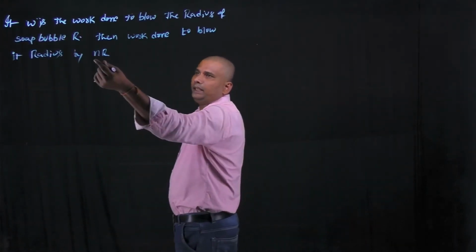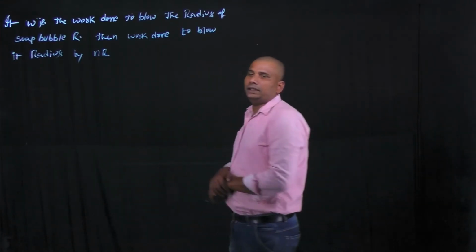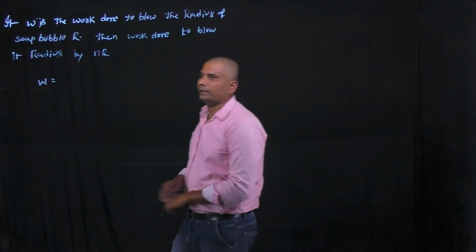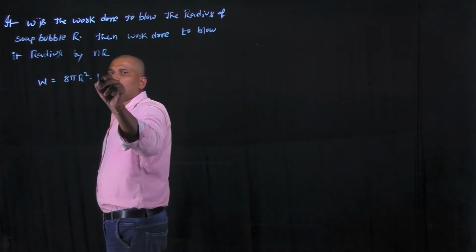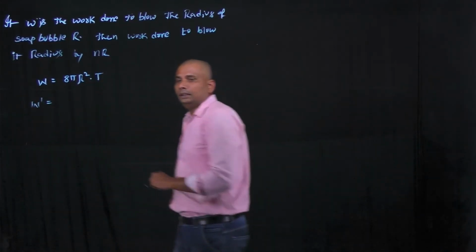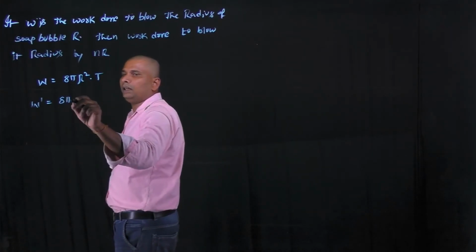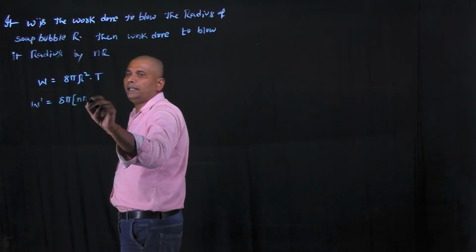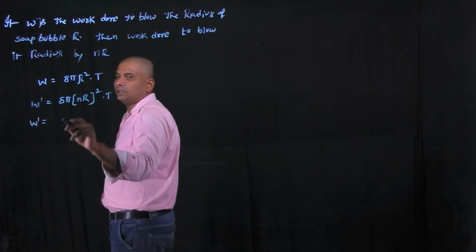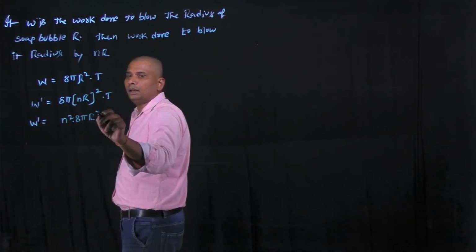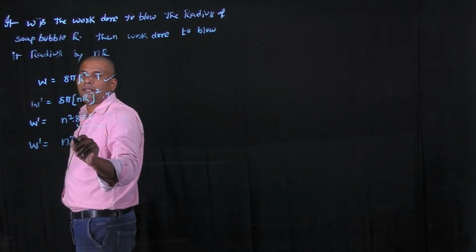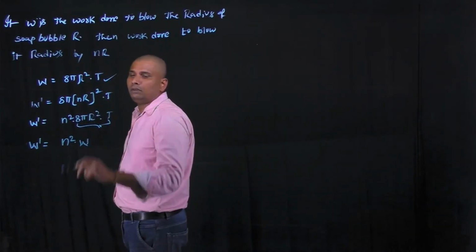To blow its radius by n times, then the final work done is, initially the work done to blow the radius of the soap bubble R is 8 pi R square into T. Okay, to blow its radius by n times, simply the final work done is 8 pi into the new soap bubble having the radius nR, the radius square into T. From this, W dash equals n square into 8 pi R square T, which is the initial work done.